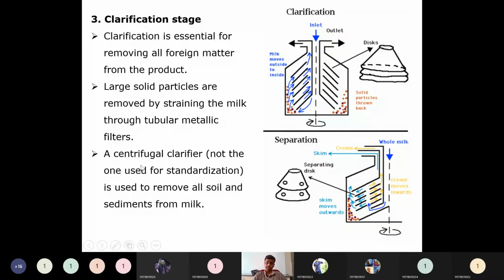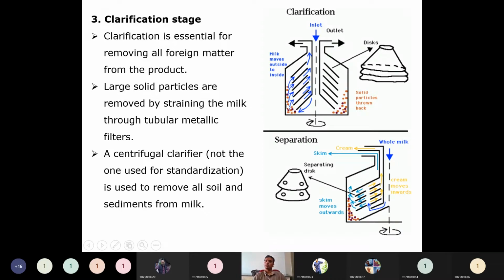This clarifier can't be used during the standardization process, but a separate centrifugal clarifier is used to remove all soil and sediment from the milk. Soil means nothing but contamination or foreign particles. Usually this happens slowly, and what happens is that small tiny particles will be depositing at the bottom.